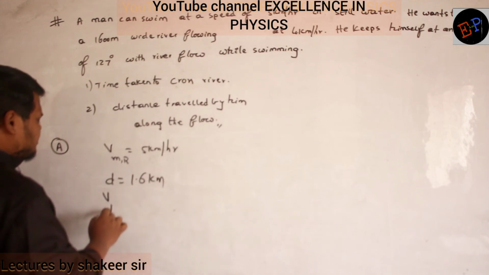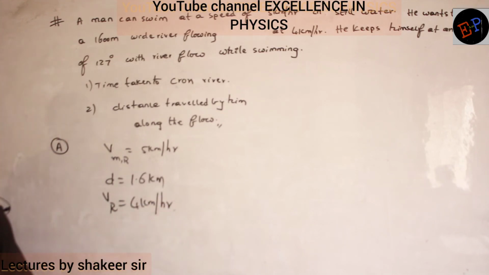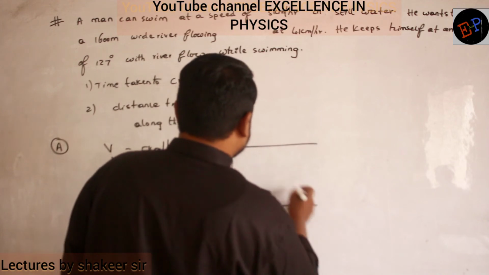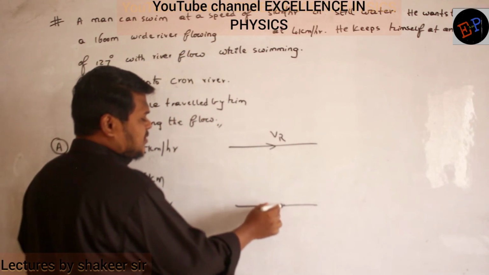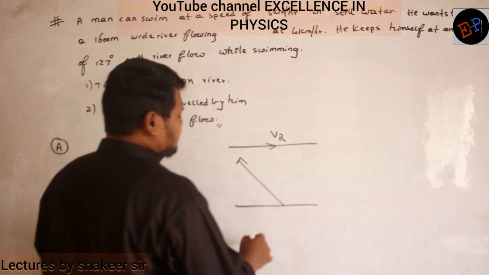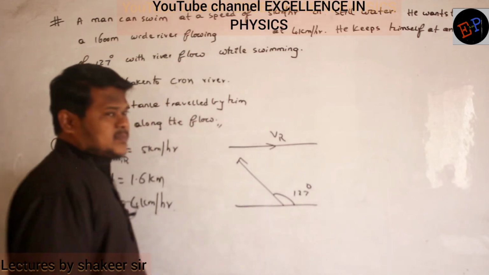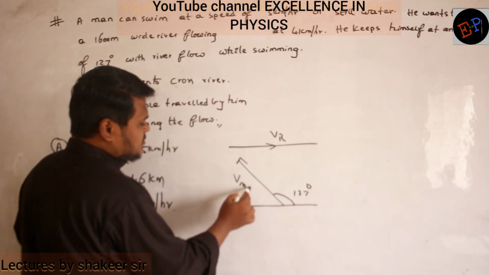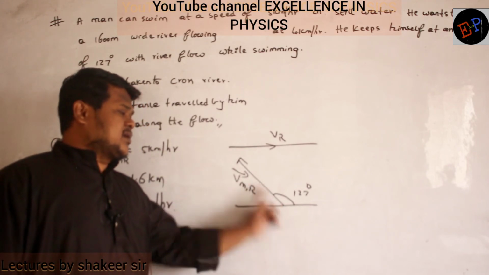The river is flowing with velocity of 4 kilometers per hour. Okay. So he keeps himself at an angle of 127 degrees with river flow while swimming. It means that, for example, if this is the river flow, clear? So with respect to river flow, he will try to move in which direction? He will try to move at an angle of 127 degrees. Clear no? It means what is this velocity? This is the velocity of man with respect to river. Are you able to understand? So he is rowing the boat at this angle.